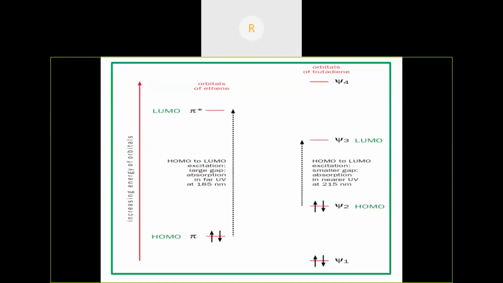In the case of ethylene, a pi to pi star electron transition takes place. When the ethylene molecule absorbs a photon, one of the electrons from the pi orbital goes to the pi star antibonding orbital. In the case of butadiene, there are psi 1, psi 2, psi 3, psi 4. Psi 1 and psi 2 are bonding orbitals, and psi 3 and psi 4 are antibonding orbitals. Psi 2 is the HOMO. When a photon is absorbed, one of the electrons from psi 2 goes to psi 3, which is antibonding.